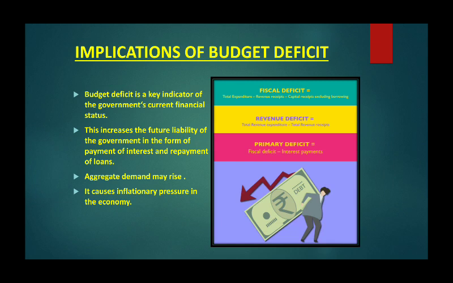So basically what we need to say is, whatever type of deficit it is, be it fiscal deficit or revenue deficit, it mainly shows these points. It is an indicator of the poor financial condition of the nation. Secondly, the major impact is inflation. And the third one is it increases the future liability of the government in the form of payment of interest and repayment of loan. So these are the 3 more important implications of the